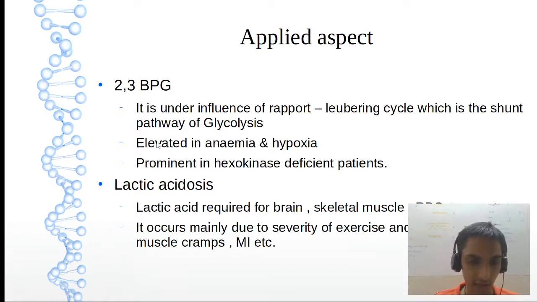Let us see lactic acidosis. There is more lactic acid in the blood. More of lactic acid. But why is it important? For the brain, skeletal muscle, etc. And it is more in exercise. If gone unnoticed, it can lead to stroke, mainly stroke. Even you can write muscle cramps also.